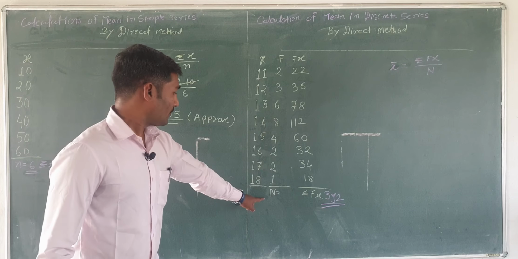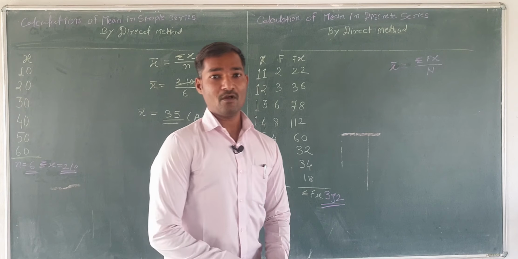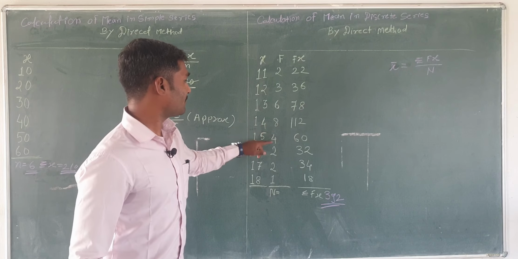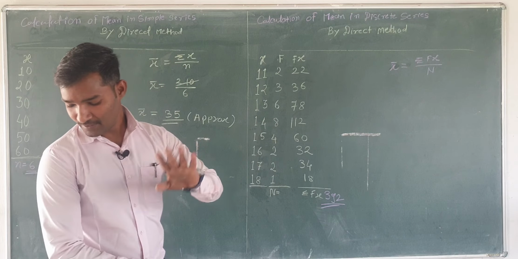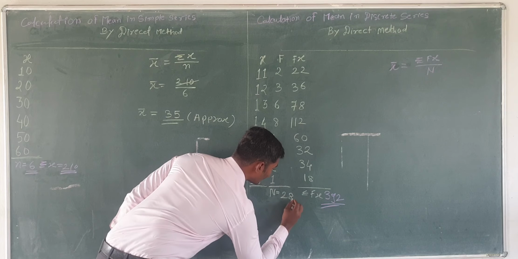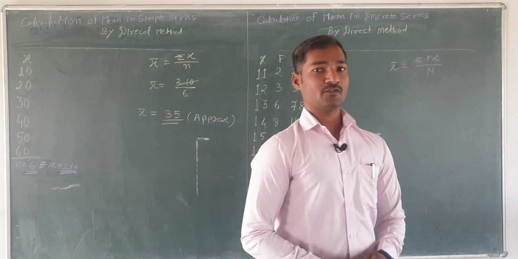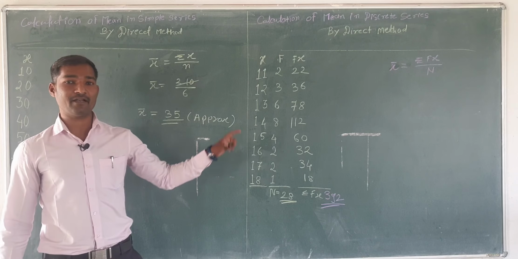So the total number of frequencies remains. How to calculate the total number of frequencies? 2 plus 3 plus 6 plus 8 plus 4 plus 2 plus 2 plus 1. So it is 28, the total number of frequencies. Okay, so now we have the total values required for our arithmetic mean.